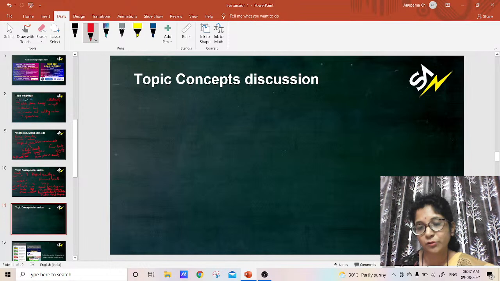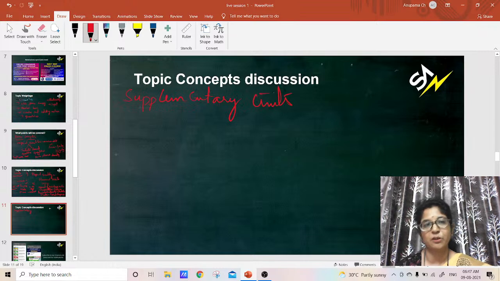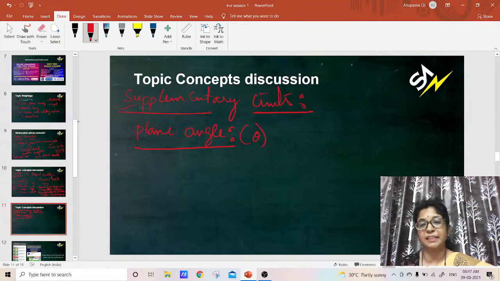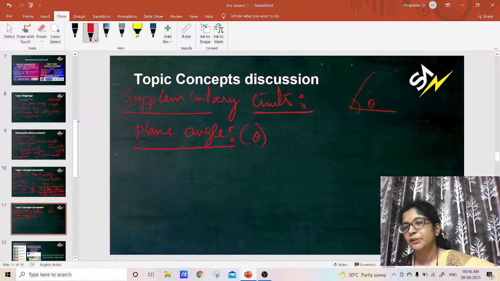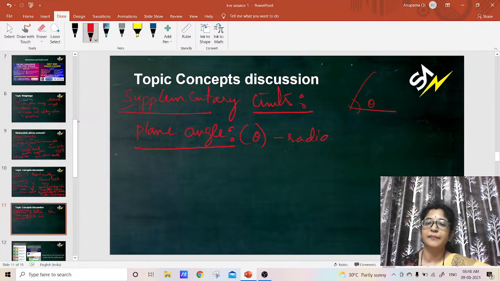Apart from these, we also have some supplementary units. What are these supplementary units? Angles come under the supplementary units. One is plane angle, which is represented by theta. If you join two lines, you will get an angle. So this is what is called a plane angle, and the unit of plane angle is radian.